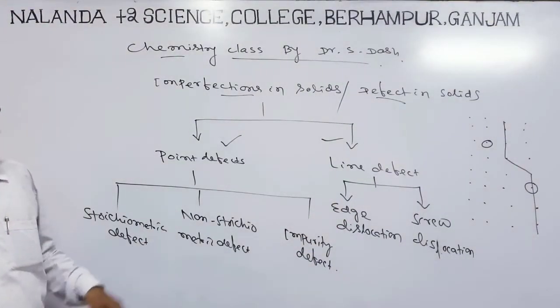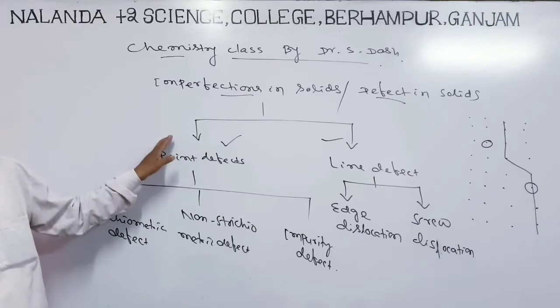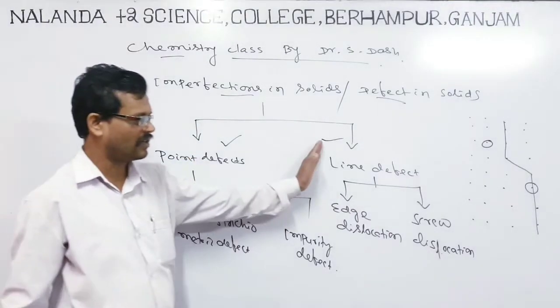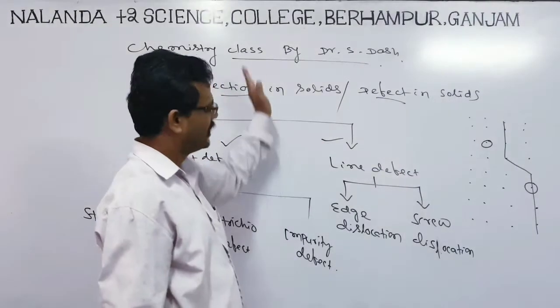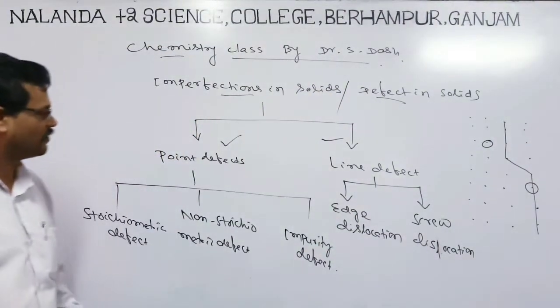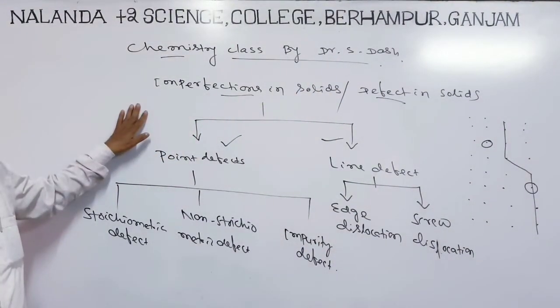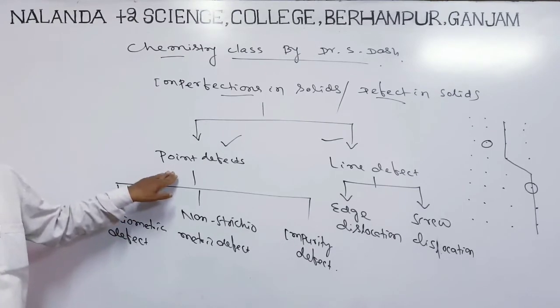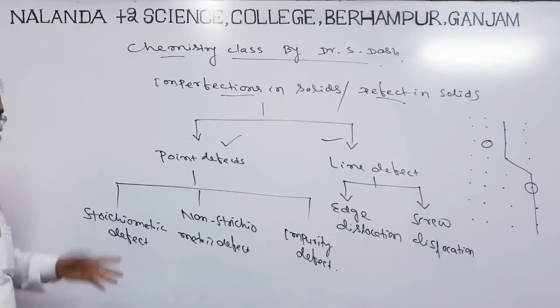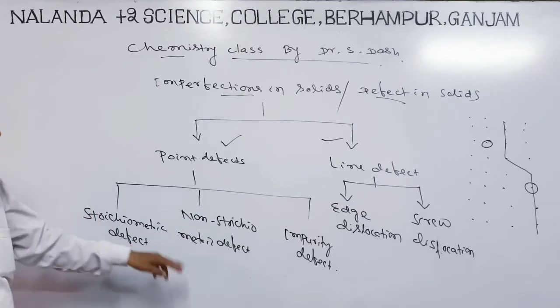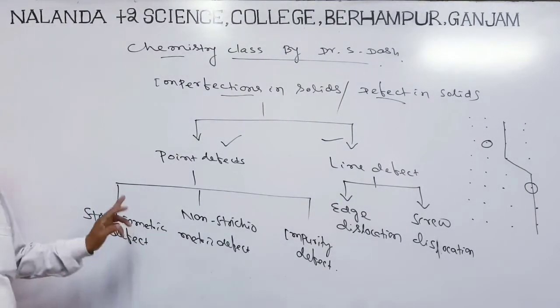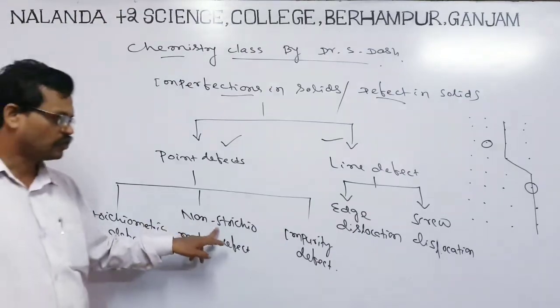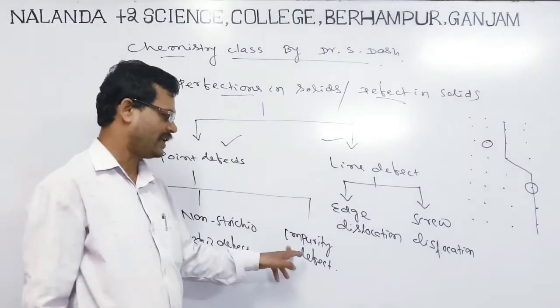So at this point we have to give more stress on the point defect because our syllabus does not cover the line defect. I just explained the total category of defects or imperfections found in all types of solids, but our syllabus concerns only the point defects. So now you see this point defect is again classified in three types: stoichiometric defect, non-stoichiometric defect, and impurity defect.